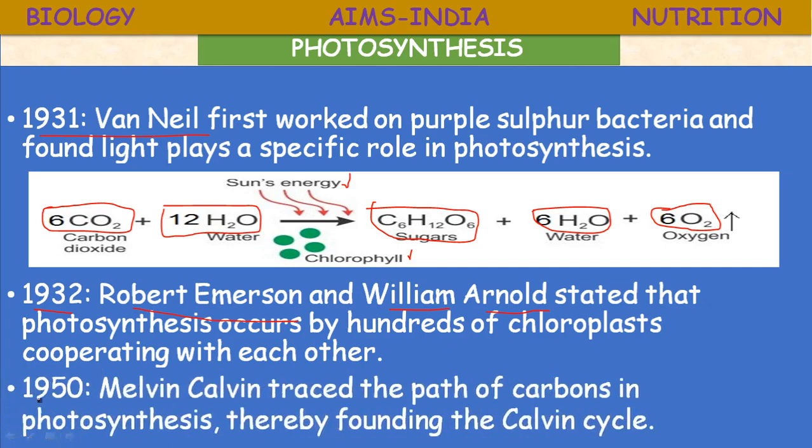Next, finally, the confirmation in 1950: Melvin Calvin traced the path of carbon in photosynthesis, thereby founding the Calvin cycle. He introduced a concept called the Calvin cycle. It is also called the dark reaction, or the carbon fixation reaction. Further we are going to discuss it. So actually this photosynthesis occurs in two phases. One is the light phase and another one is the dark phase. The dark phase was explained by Melvin Calvin.